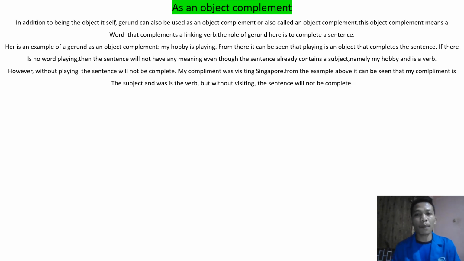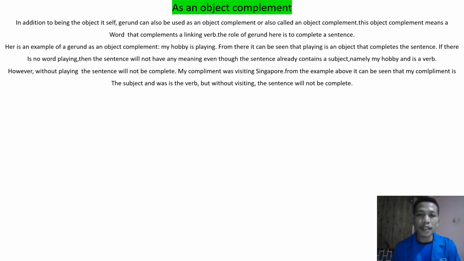As an object complement. In addition to being an object, gerund can also be used as a complement, also called an object complement. This complement means a word that completes linking verbs. The role of gerund here is to complete a sentence. Here is an example of gerund as a complement.